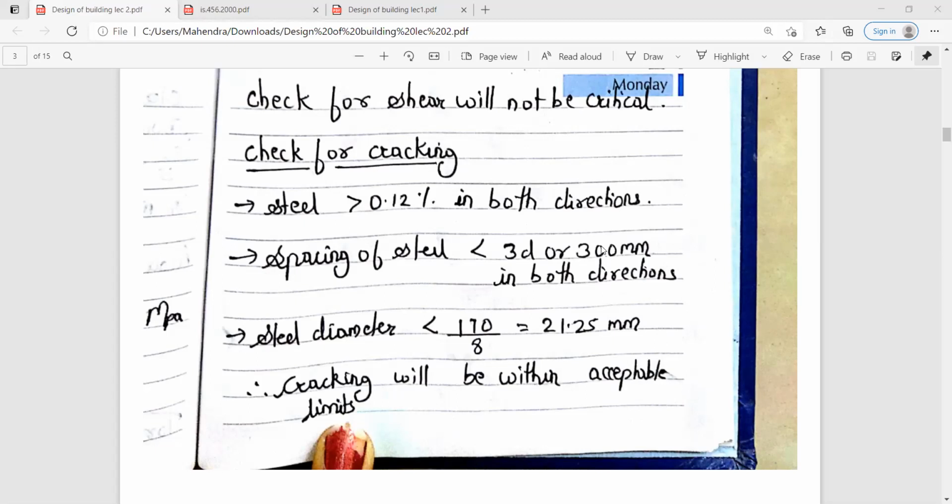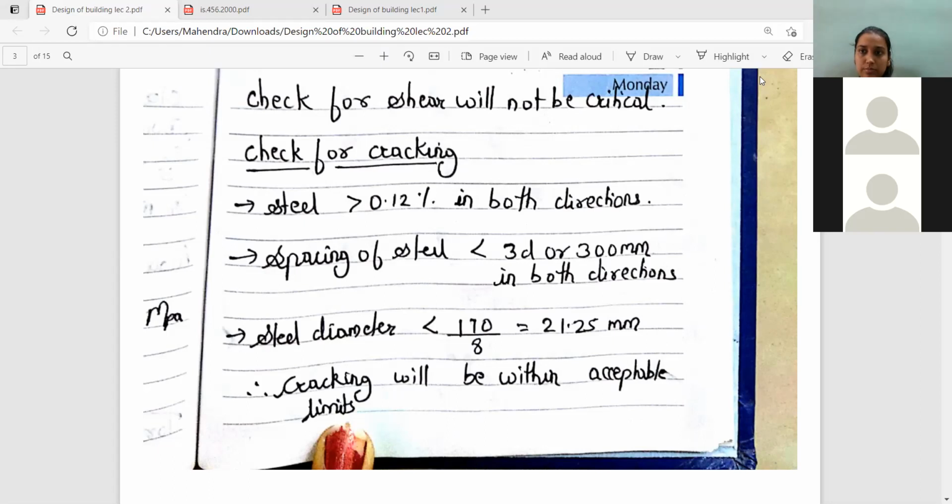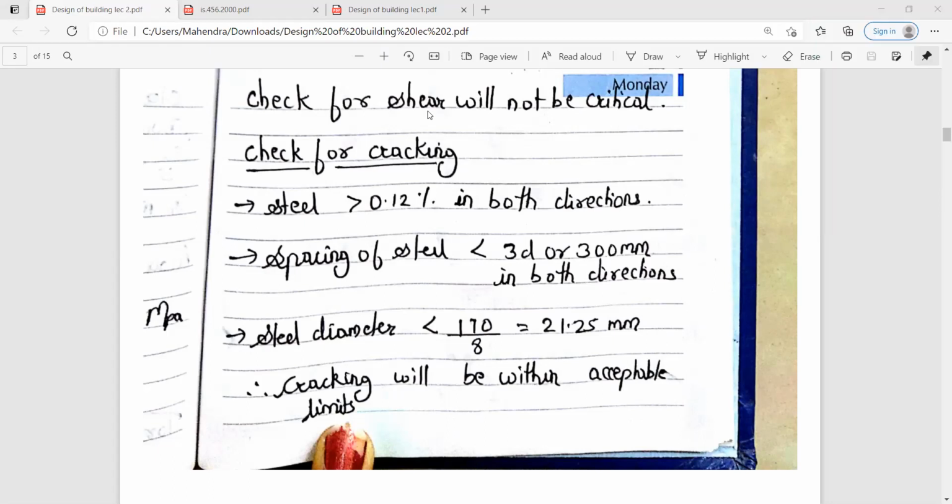Should I proceed further? Okay. I hope all the others had also completed.